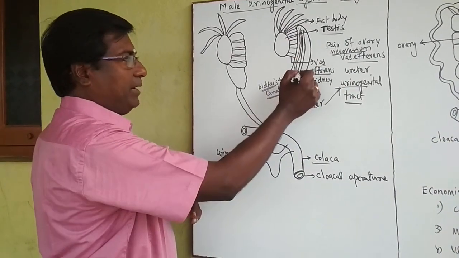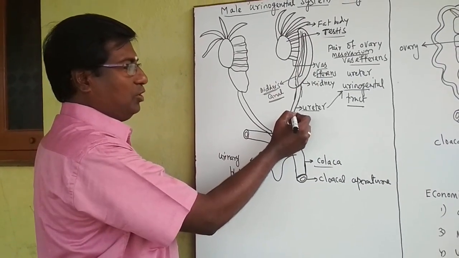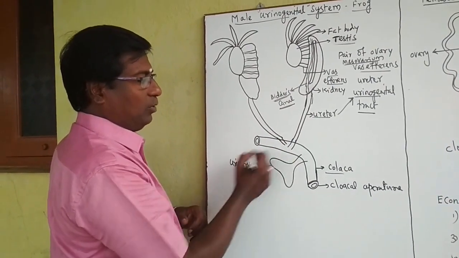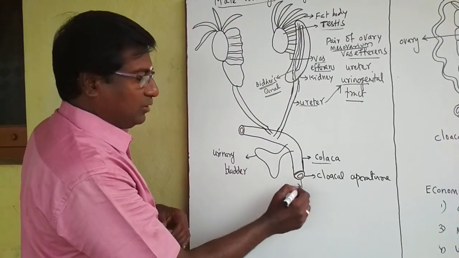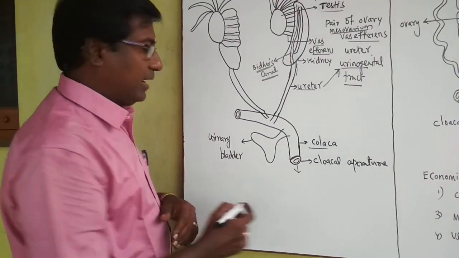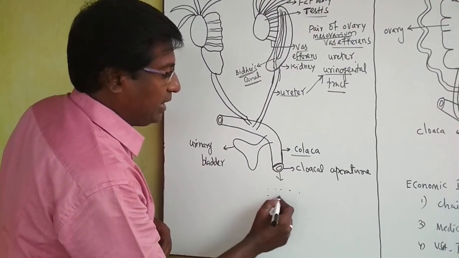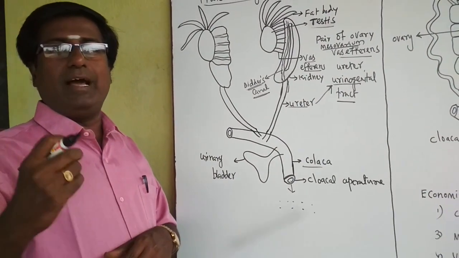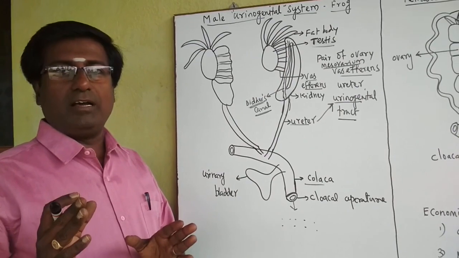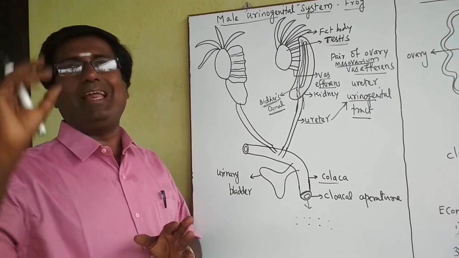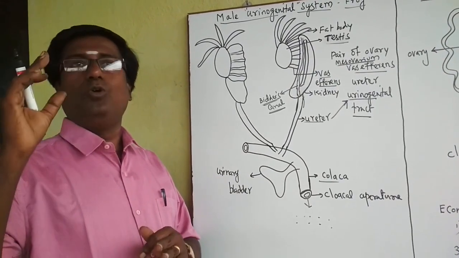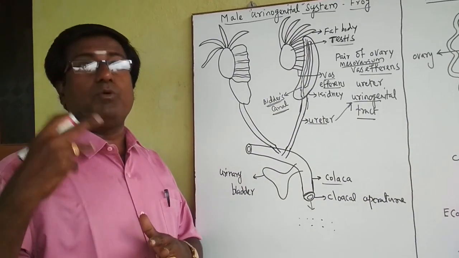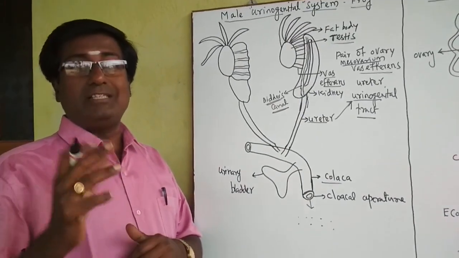These sperms come to Bidder's canal, then to the urinogenital tract, then to the cloaca, and are sent away through the cloacal aperture into the water, because the frog mostly releases sperm into the water. The frog's reproduction takes place only in the rainy season. During the rainy season, the frog makes a croaking noise, which is called the mating call.